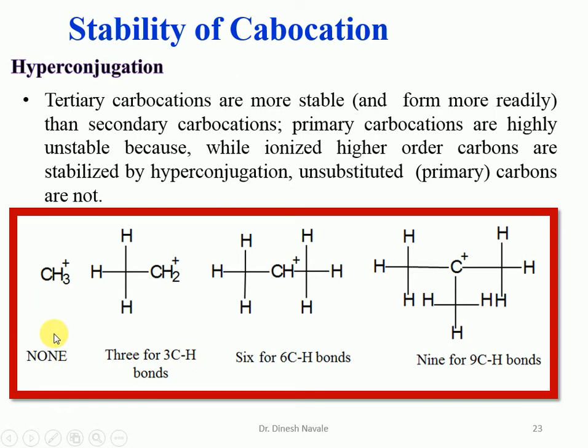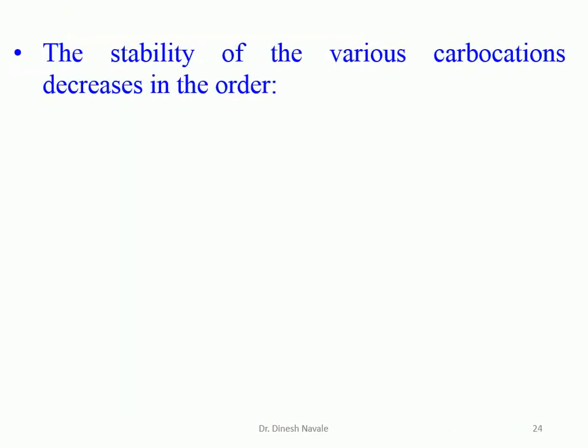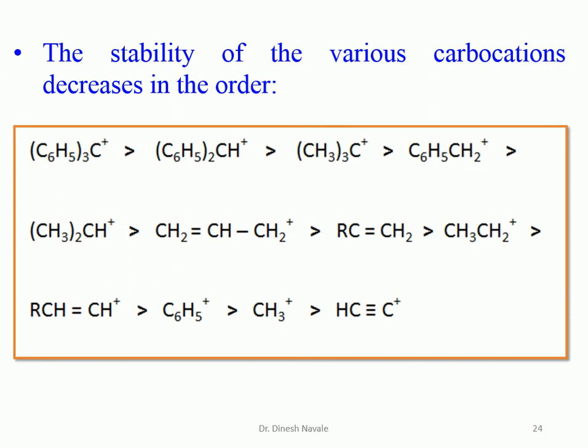So the more hyperconjugative structures, the more stability of the carbocation. So tertiary carbocations are more stable than secondary carbocations, than primary carbocations, than methyl carbocations. So the stability of the various carbocations is like this: triphenyl carbocation will be more stable than diphenyl carbocation, then tertiary butyl carbocation, then benzyl carbocation. So all the carbocations have been shown here in increasing order of stability.